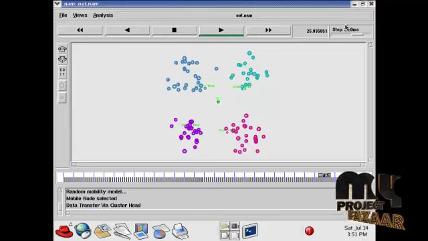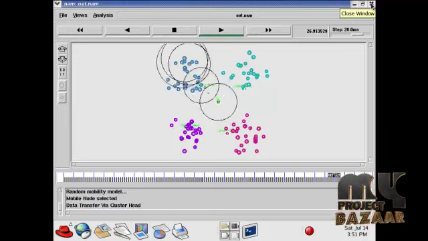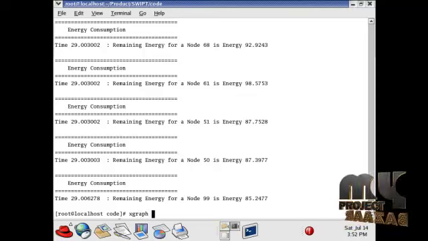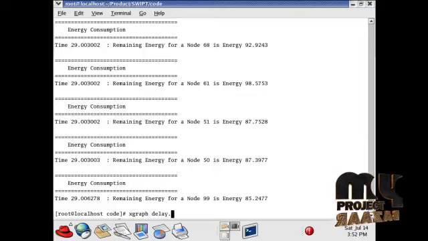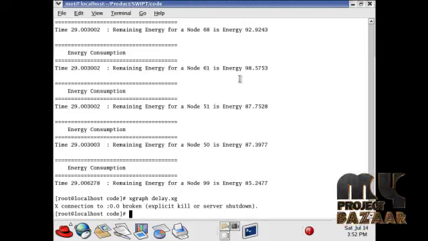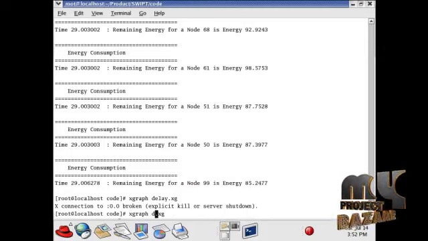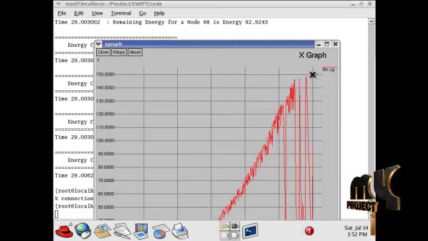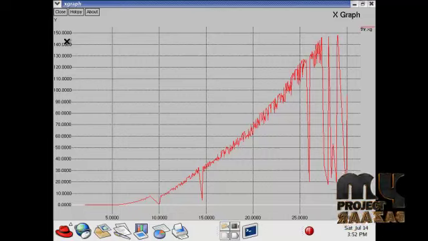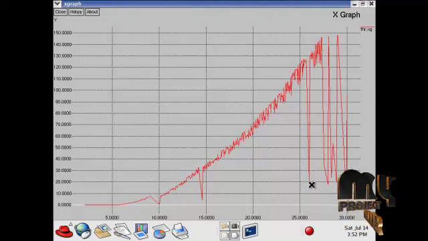Then we run our graph files, which are also generated dynamically. For that we give xgraph delay.xt for running our delay graph. This is our delay graph, in seconds, against time. The next graph is for throughput. We have to achieve throughput in Mbps, so the y direction is the data rate in megabits per second, and the x axis is time.